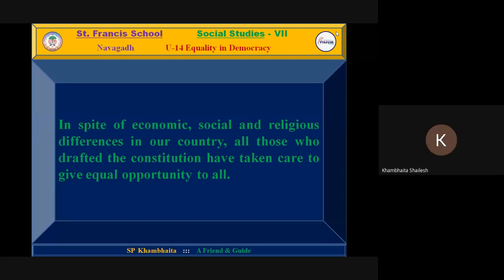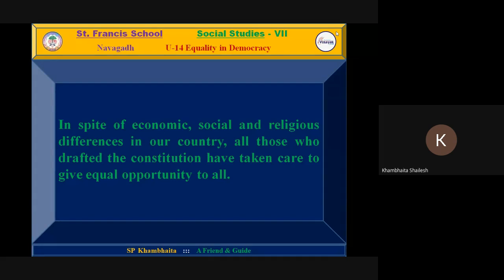Yes, sir. In spite of economic, social, and religious differences in our country, all those who drafted the Constitution have taken care to give equal opportunity to all.